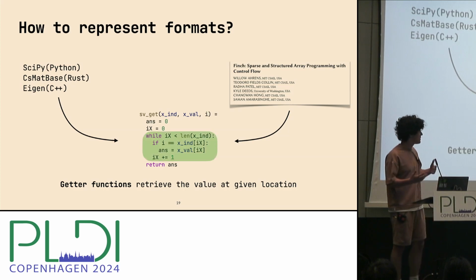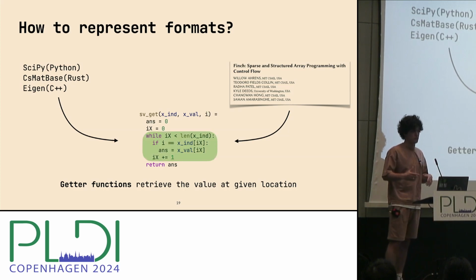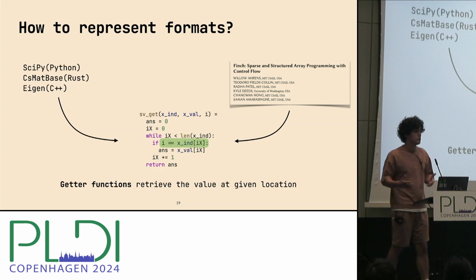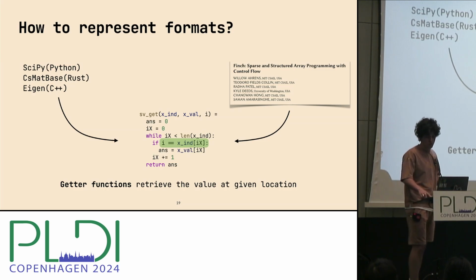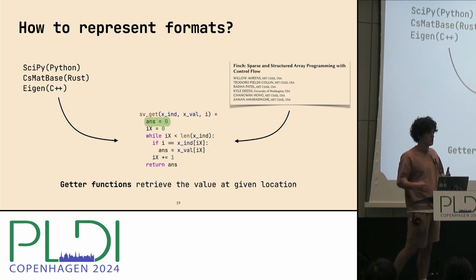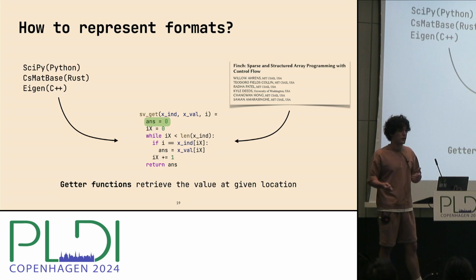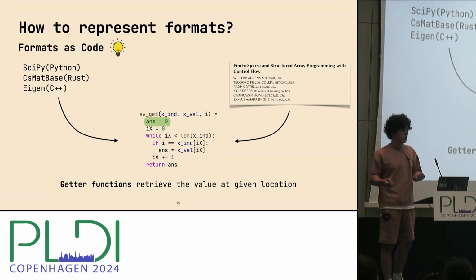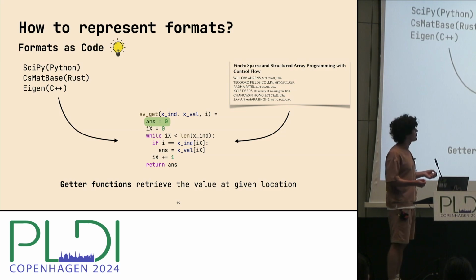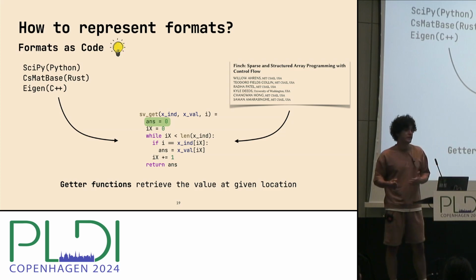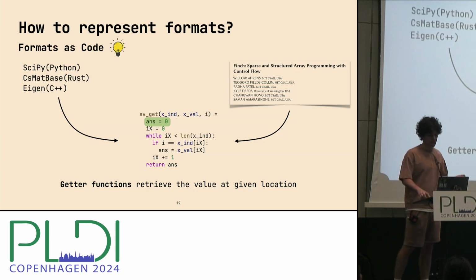More specifically, in this case, it will iterate through the indices of all non-zero elements of our vector, and try to find i among them. If it manages to do so, we return the corresponding element of the xVal array. Otherwise, we return the default element, which is 0. That is the first key idea of our work: we represent formats not as predicates, but as code, because then we can handle general types of structured data.